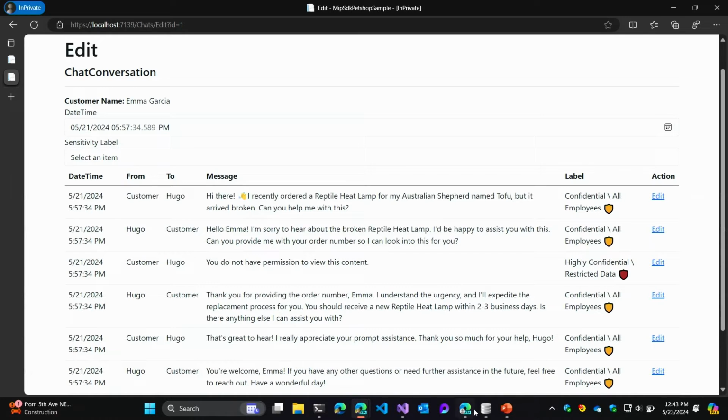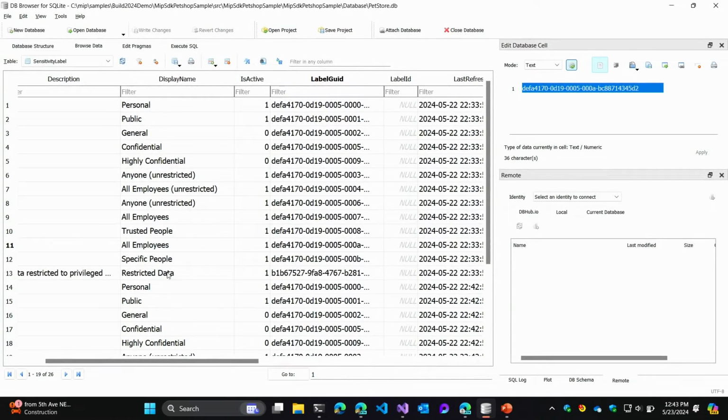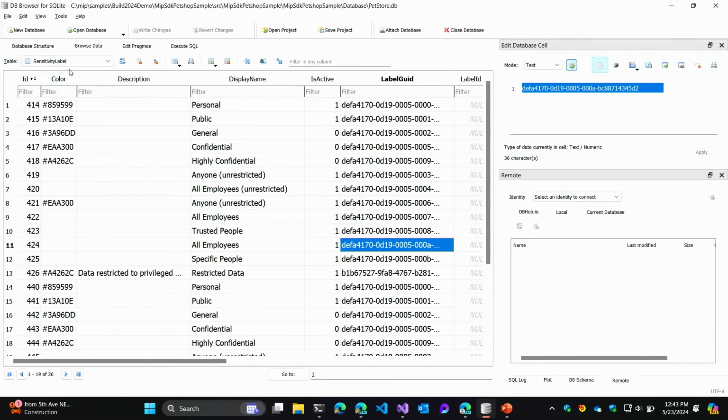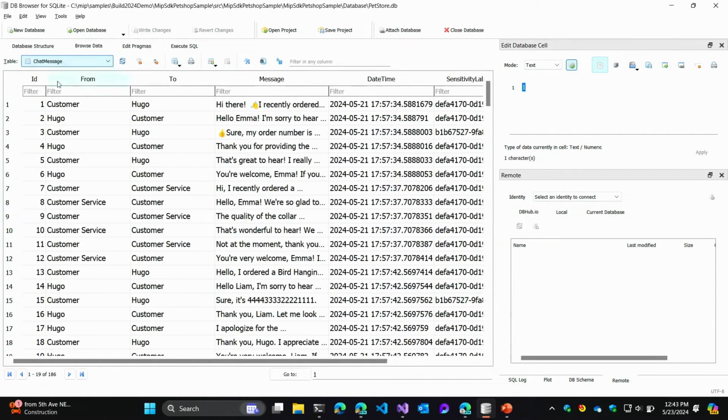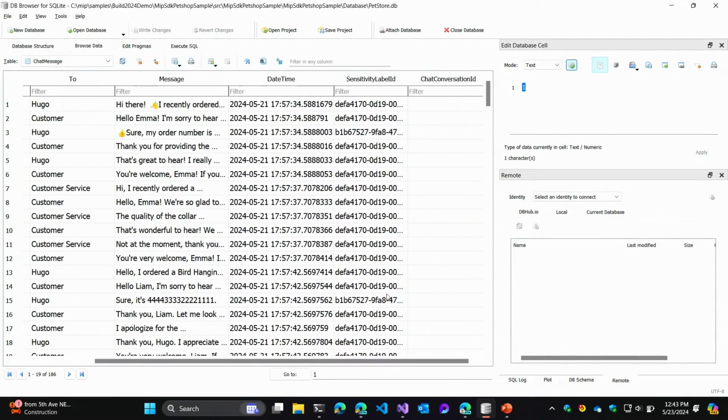And very quickly, if we look at the database for this application, obviously a sample, it's just a SQLite database. But there's a table that has chat messages. These are the raw messages, and then there's a label associated with each of those. And we can manage that based on the type of information we're logging.